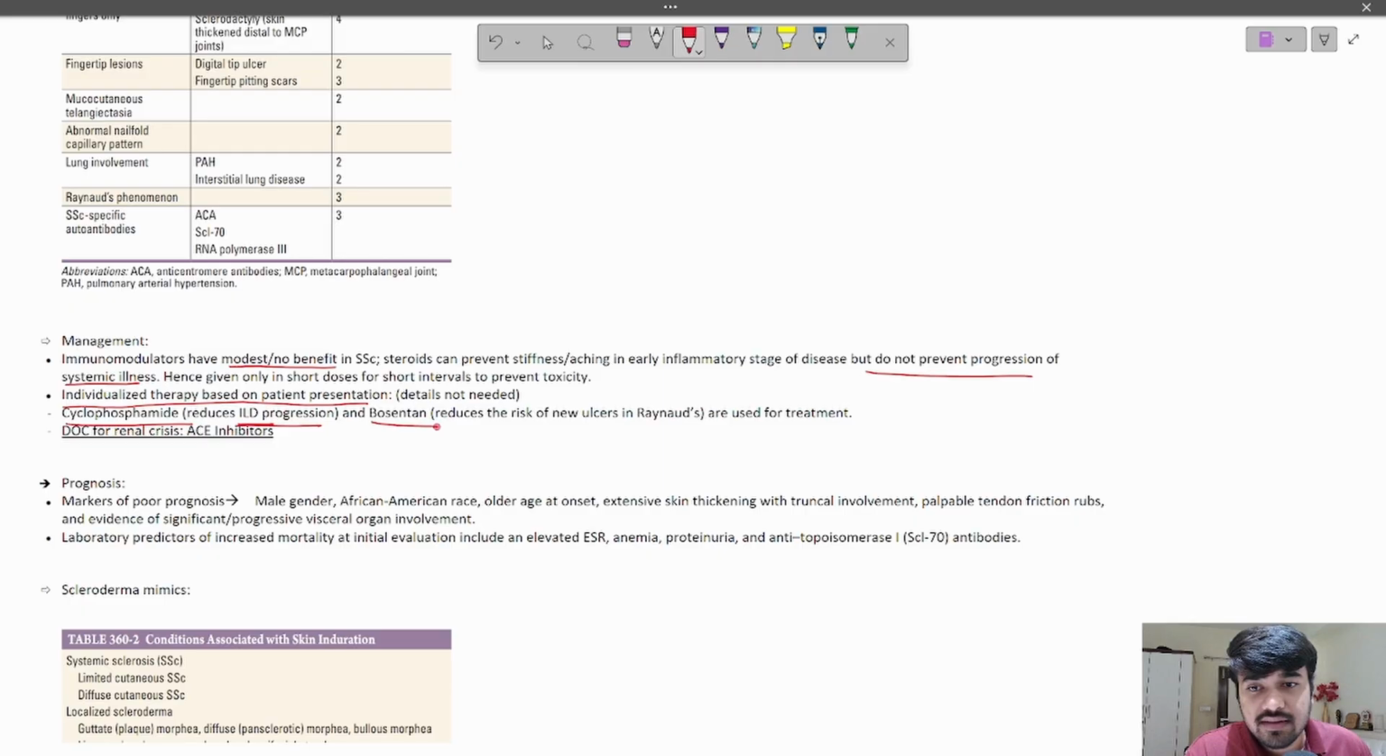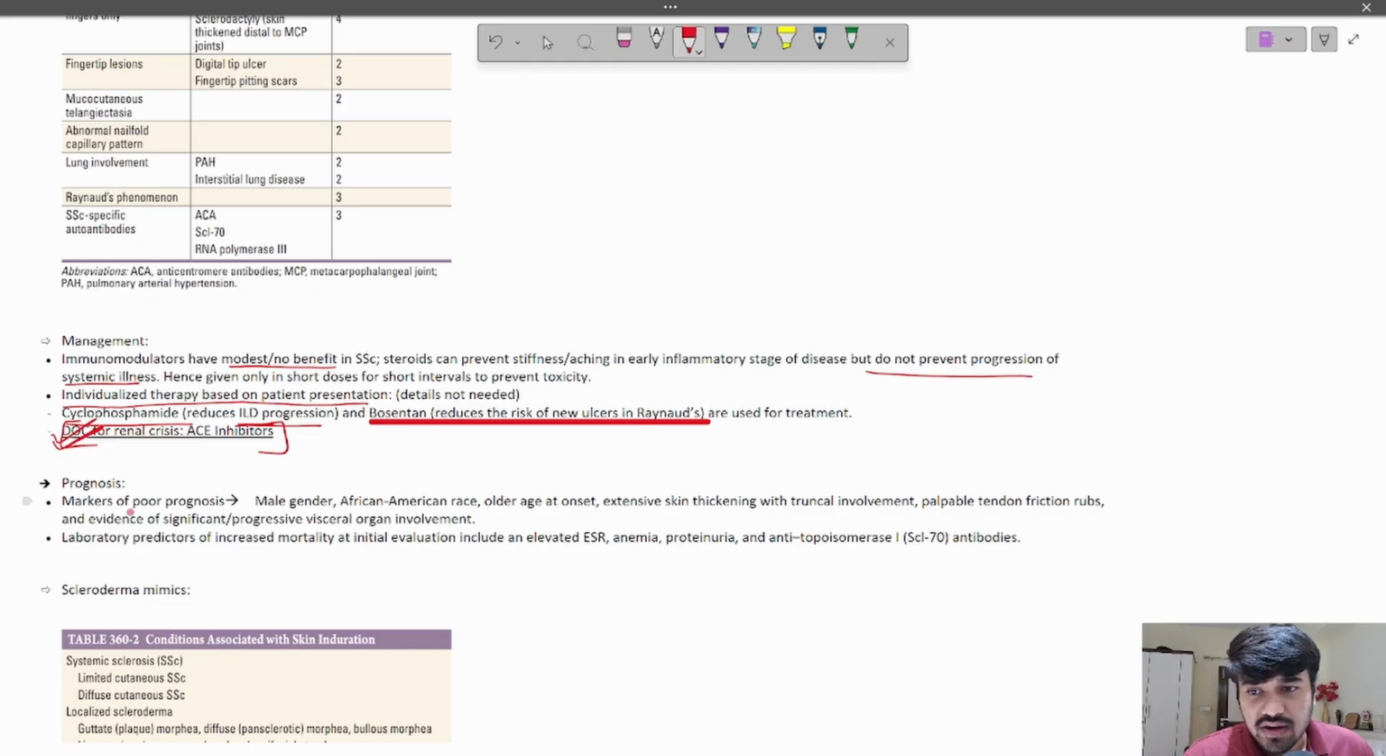Then bosentan is the drug of choice to reduce the risk of new ulcers in Raynaud's phenomenon, if the patient complains of severe Raynaud's phenomenon leading to digital ulcers and digital tissue necrosis, right? Similarly, the drug of choice for scleroderma renal crisis is ACE inhibitors. So this is also an important point. I guess it has been asked previously in INI-CET if I'm not wrong. So these are 2-3 important drugs which you have to remember, right?